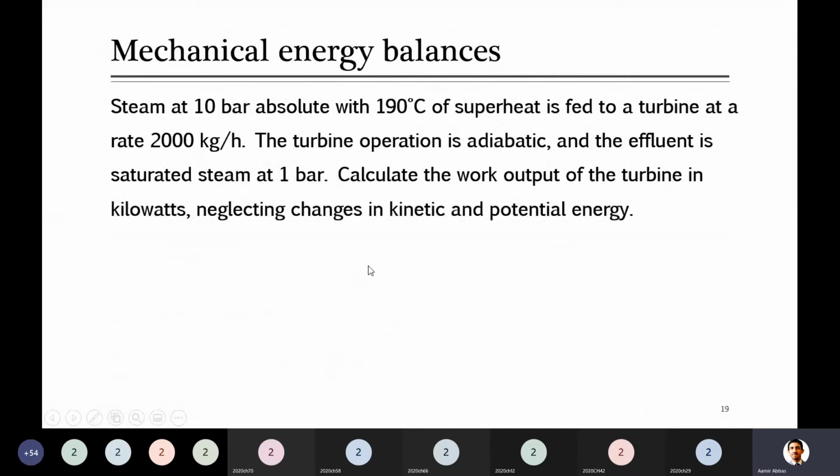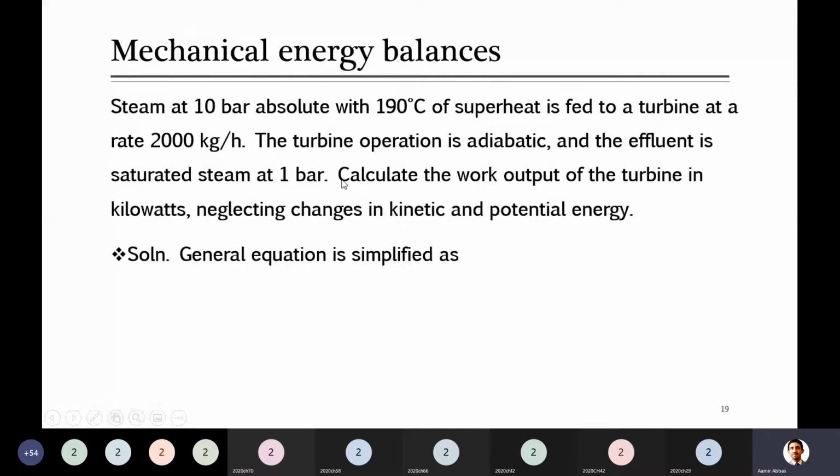In this example, steam at 10 bar absolute pressure. By the way, the pressures in the first column of the steam table are absolute pressures. Maybe I didn't tell you. So if you are given gauge pressure, kindly convert it to absolute pressure before looking at the values in the columns. So steam at 10 bar absolute with 190 degrees C of superheat is fed to the turbine. The turbine operation is adiabatic. What does adiabatic mean? Q is 0, and the effluent is saturated steam at 1 bar.